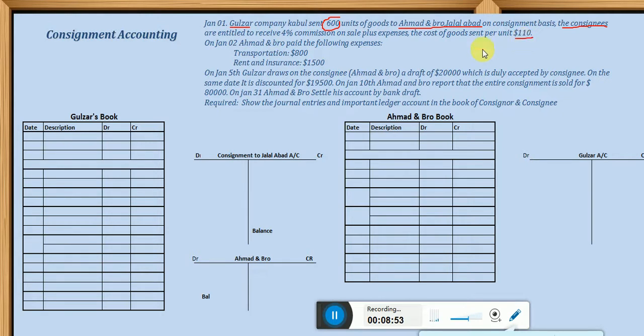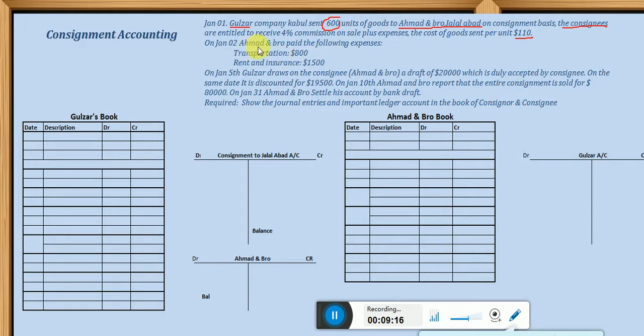$110. Okay, on January 2, the second day, Ahmad and Bro paid the following expenses. The consignee may incur some expenses needed for the goods to be sold, or for this operation. So who paid the transaction?